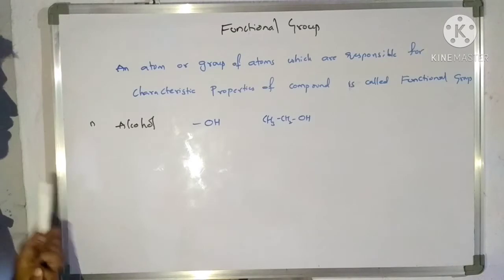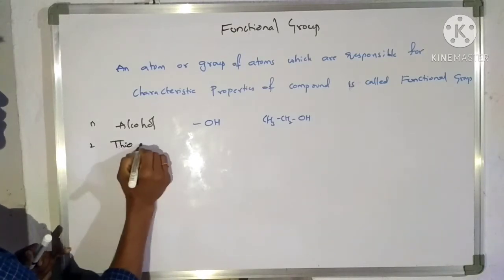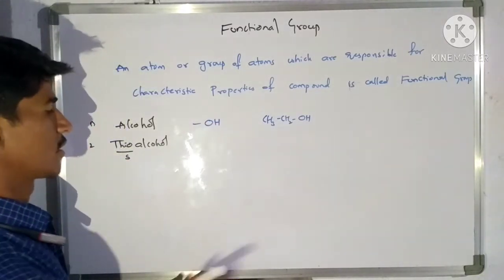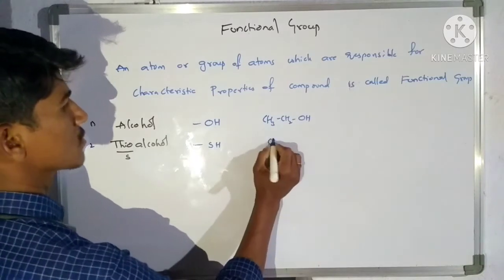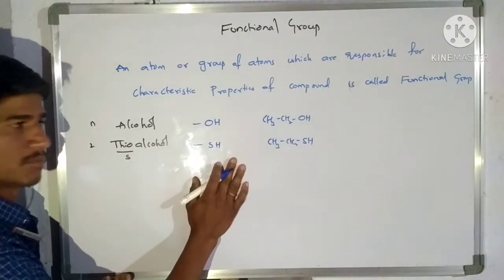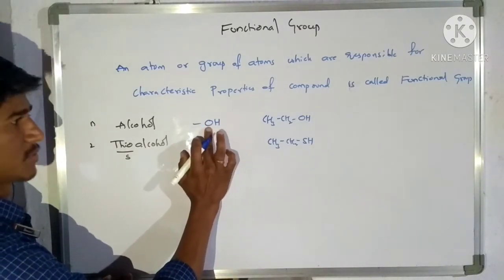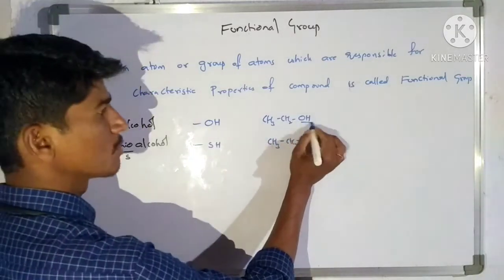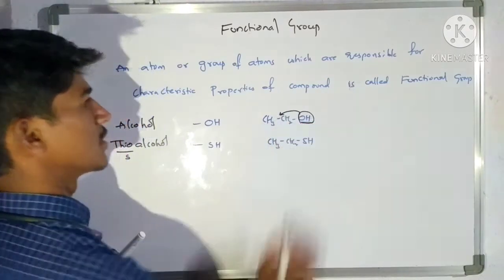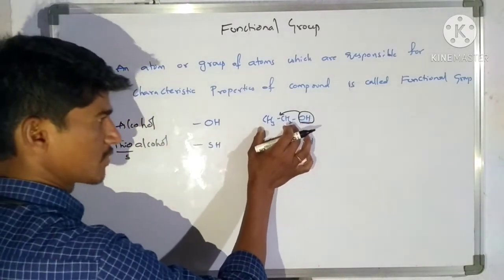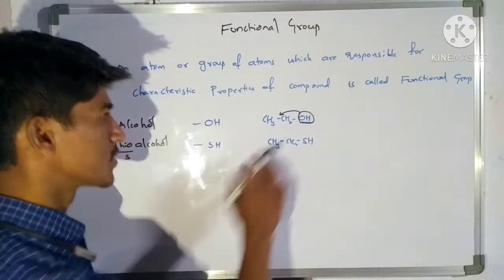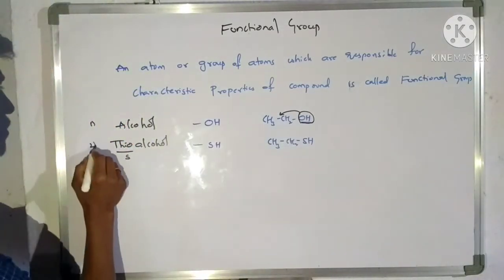The next, second functional group is thioalcohol. Thio is nothing but a sulfur group. So in thioalcohol, it is SH. The best example is CH3CH2SH. So for thioalcohol, this is the functional group. Now you can observe here, this is a group of atoms. Due to this group of atoms only, the properties of these compounds change. Whatever the properties of ethyl alcohol, they depend only on the OH group.